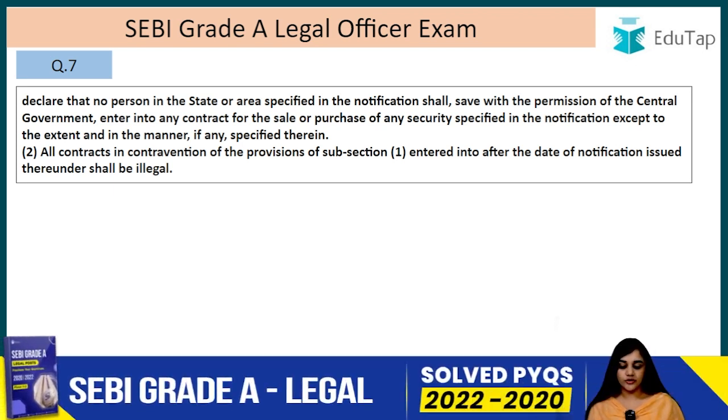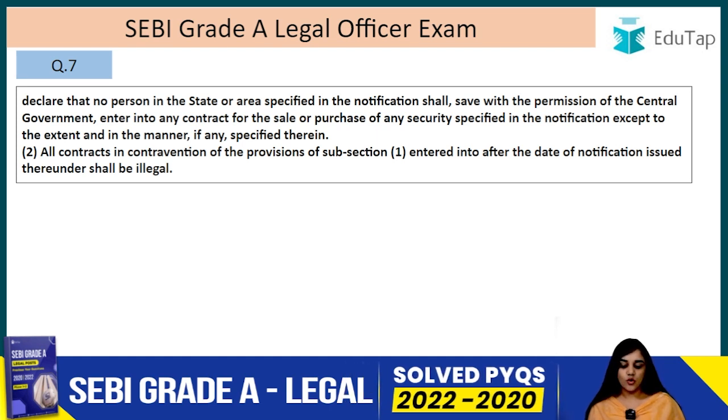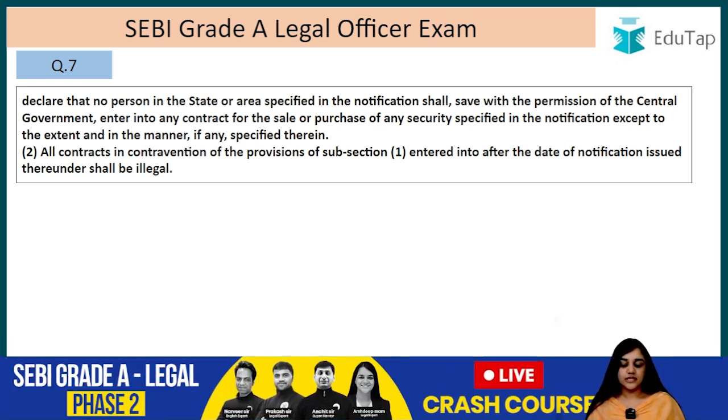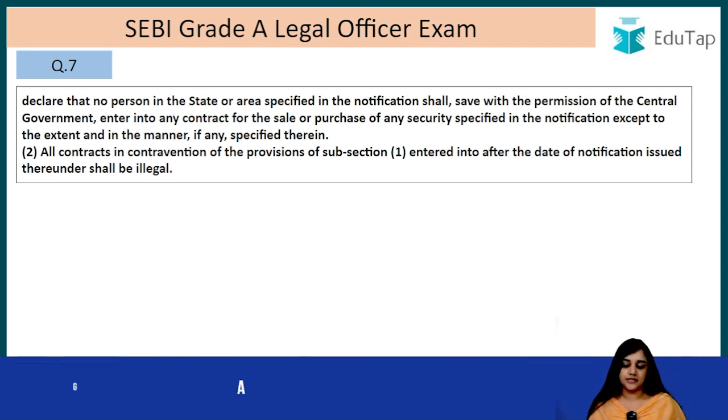The second point is that all contracts in contravention of this provision, entered into after the date of the notification issued thereunder, shall be illegal. If someone contravenes this provision, the contracts will be considered illegal.